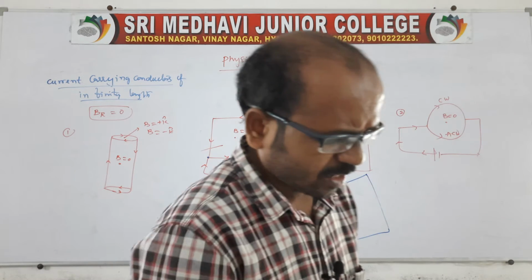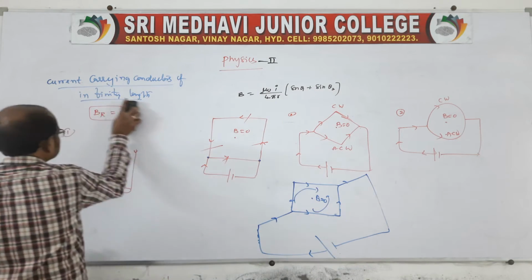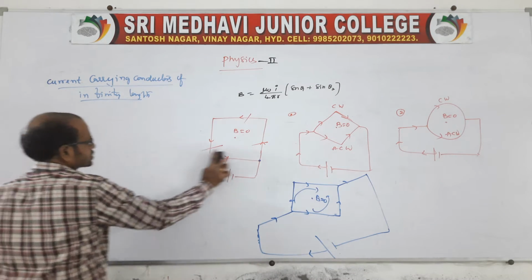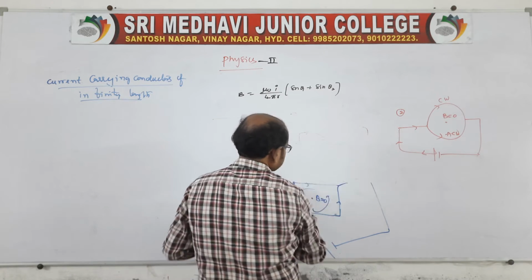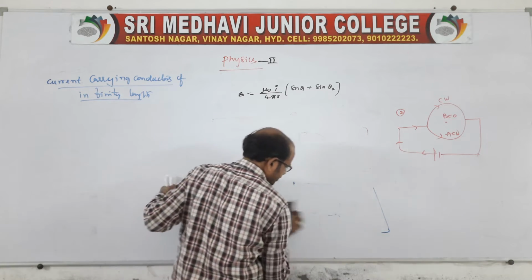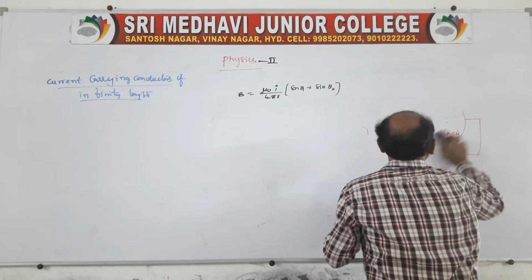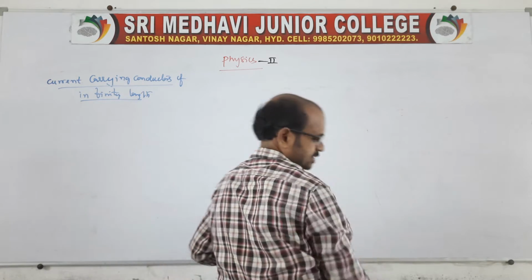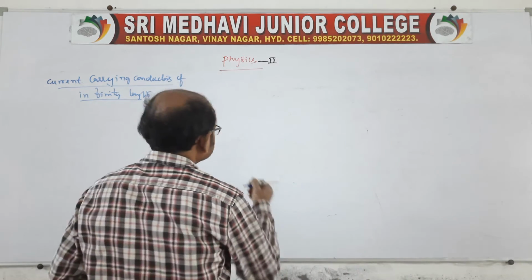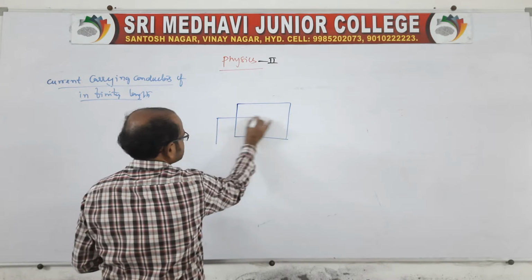If I go to other examples also, suppose you take a cube. Sir, what will happen for a cube? See, I'll show you the cube diagram also. In this, the current directions we have to show. When equal and opposites are cancelled, we have to identify which are clockwise and which are anti-clockwise. That we need to identify. Yeah, look at, suppose you take a cube. There is a cube. It is given like this.